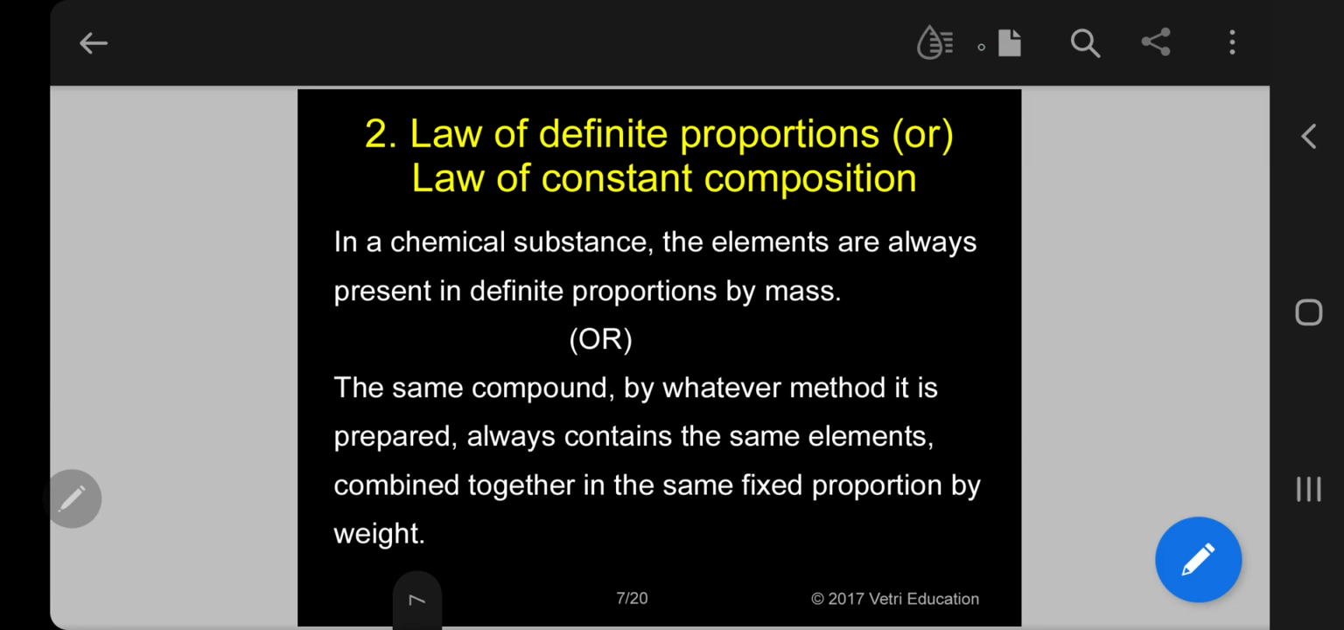The second law, law of definite proportion or law of constant composition. This is the second law.